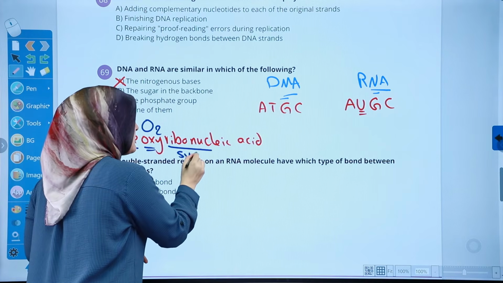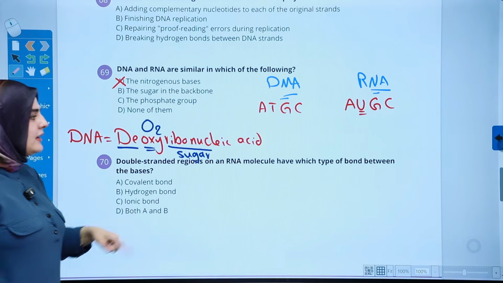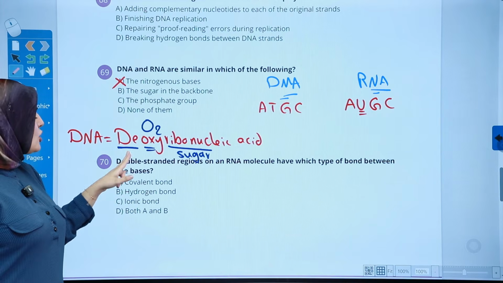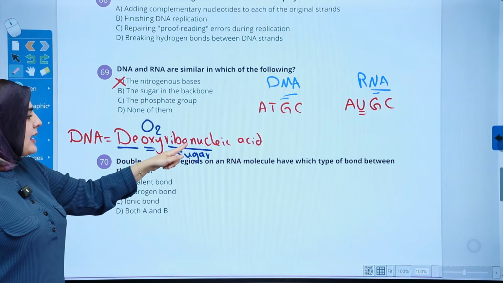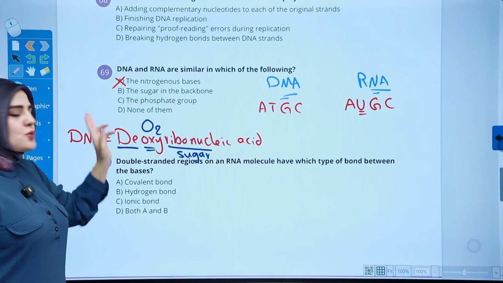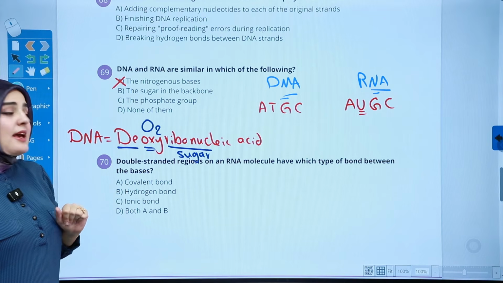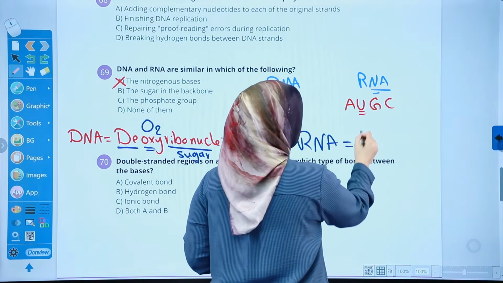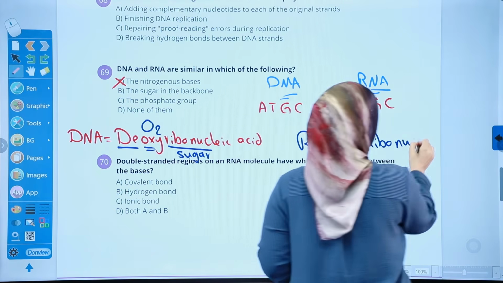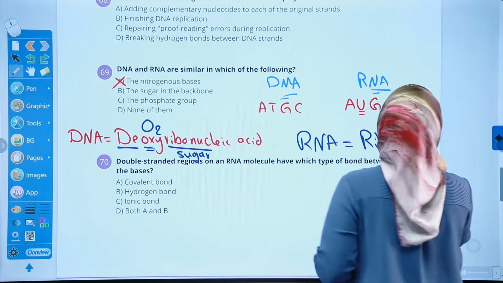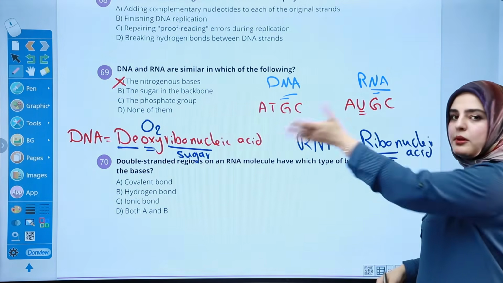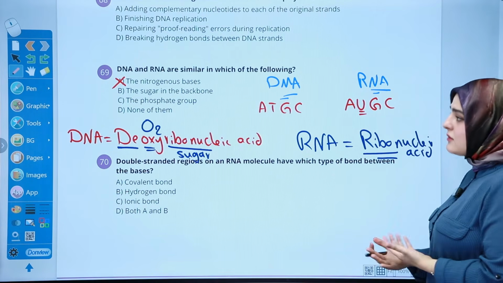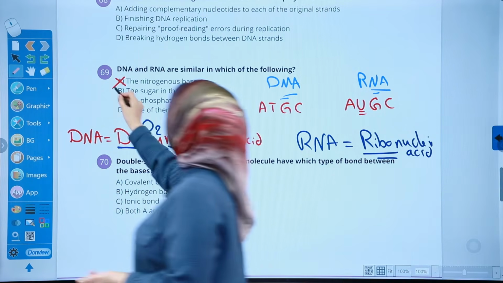This is the sugar that makes up the DNA. It's a nucleic acid, that's why we add this suffix to it. So it's a sugar called ribose, but it lacks 1 oxygen than the normal other ones. As for the RNA, RNA stands for ribonucleic acid. This means that sugar doesn't have any problem with the oxygen amount. It has a complete amount of oxygen. So they're not the same in the sugar as well.